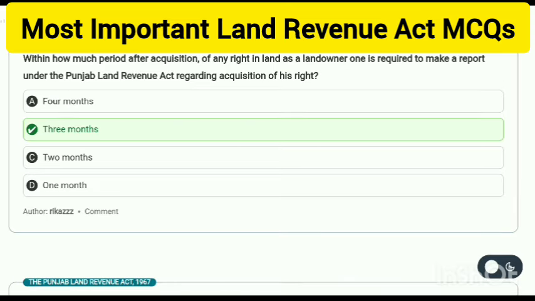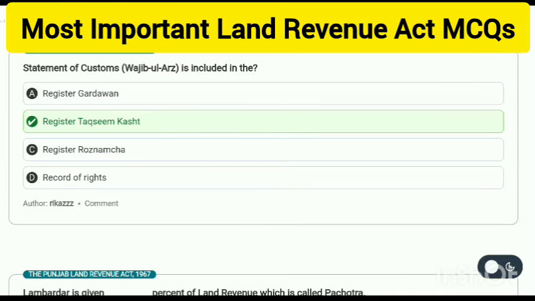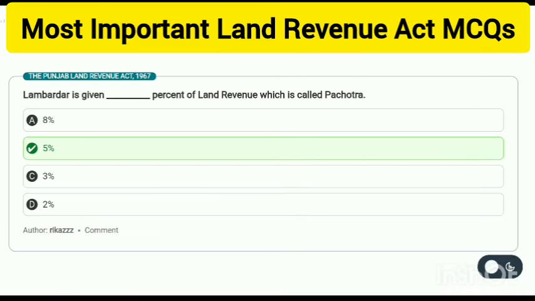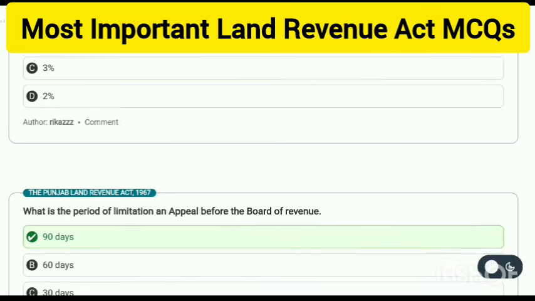30 days. Within how much period after acquisition of any right in land as a landowner is one required to make a report under the Punjab Land Revenue Act regarding acquisition of his right? 3 months. Statement of customs, wajib-ul-arz, is included in the register Taqseem-e-Kasht. Lambardar is given 5% of land revenue, which is called Pachotra.